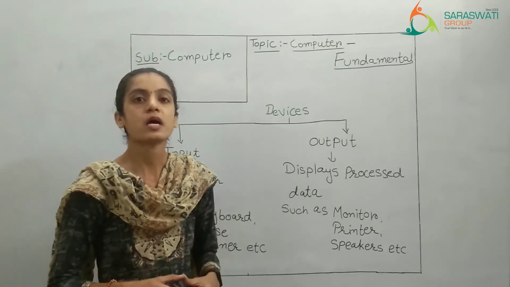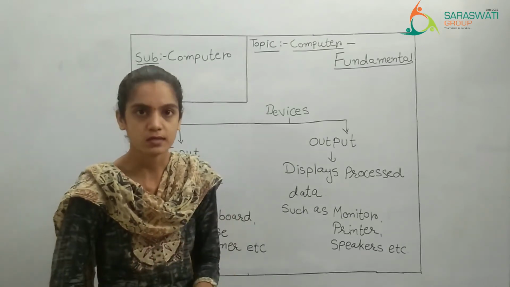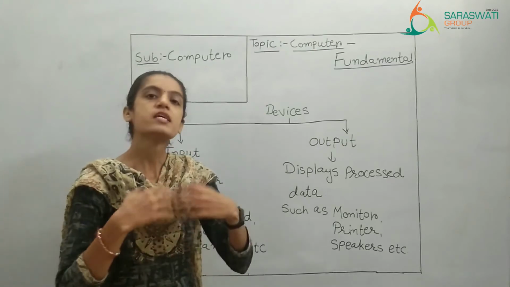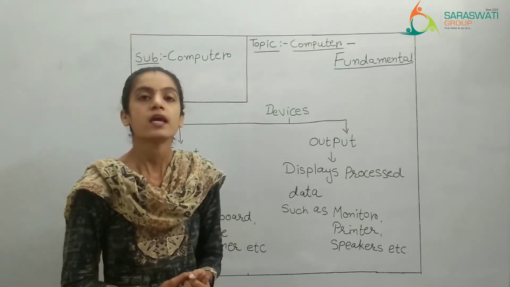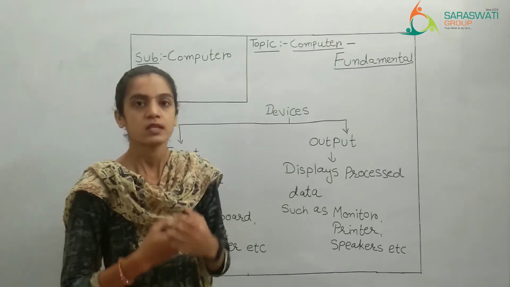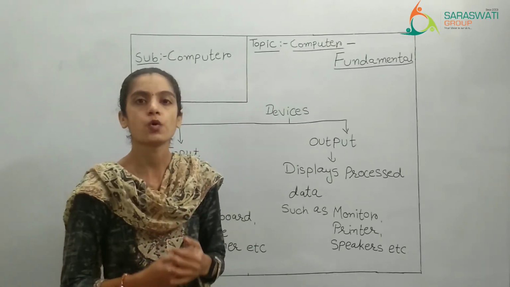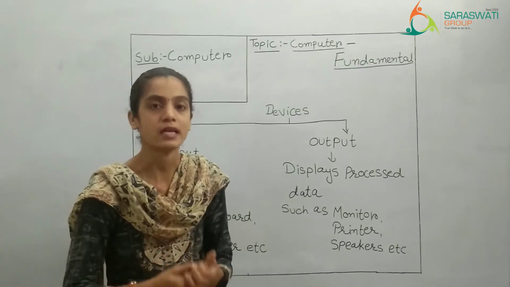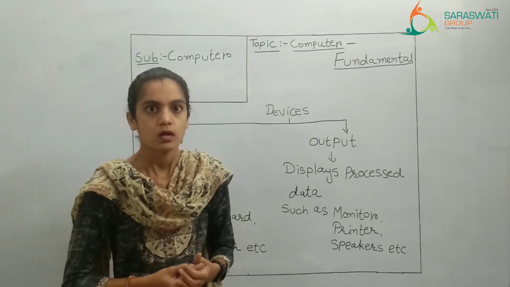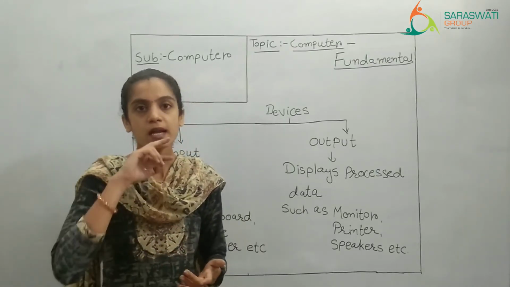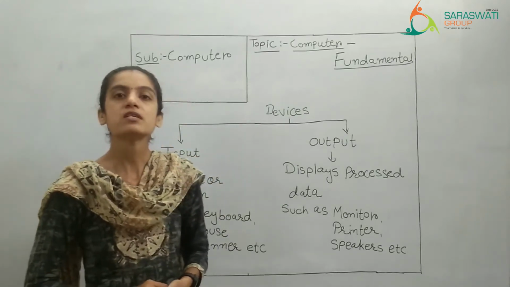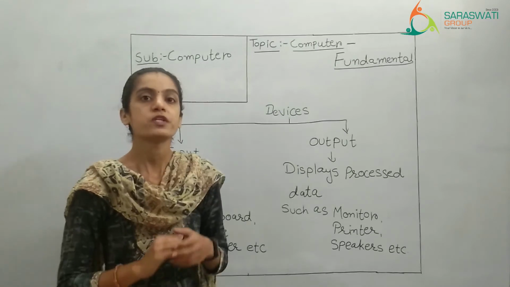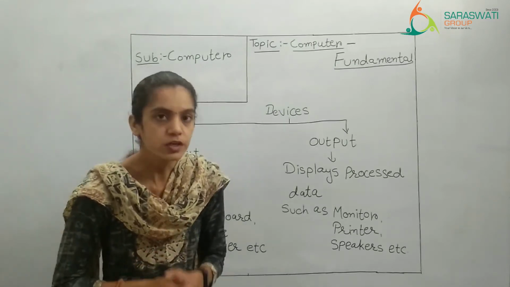It will work according to the instruction you give, right? So the instruction that we give to the computer, what is it called? Input data. The given instruction is known as input data. Now computer cannot understand our speech, so for that we have certain devices which work as input device.